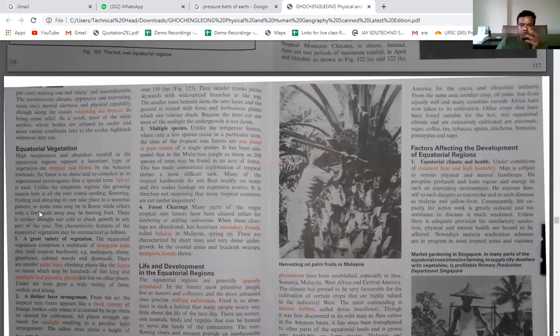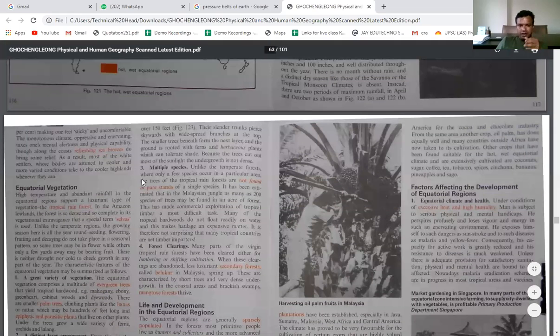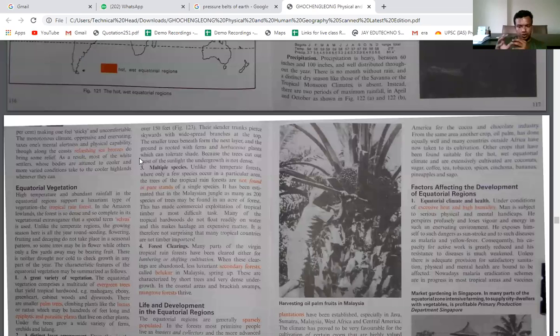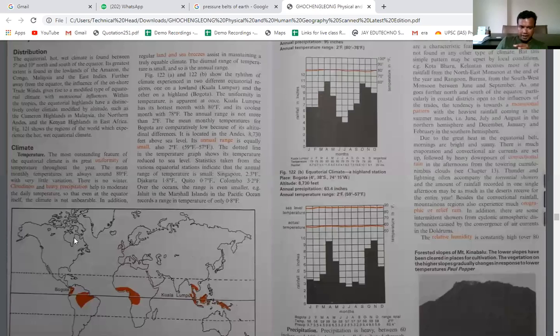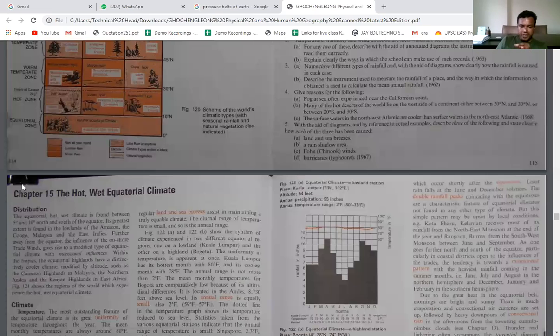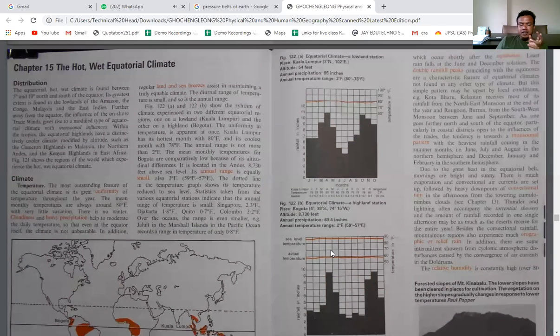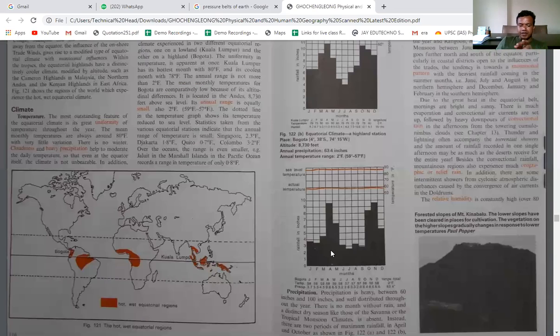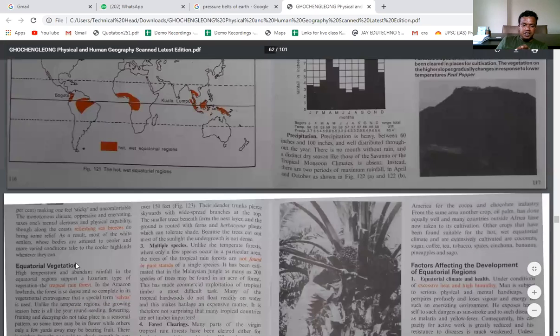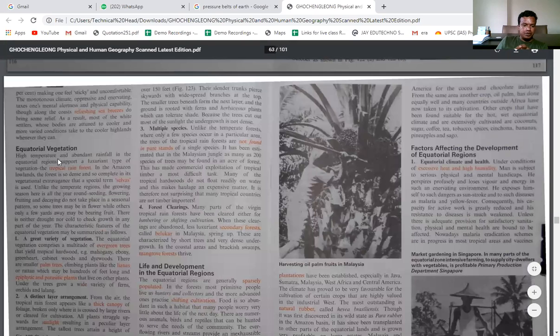So what type of vegetation? Whenever you are considering any type of climate, what do you need to remember? First, you need to remember the location of the climatic zone. Then we need to check the temperature, what is the difference in the temperature? Here you can see the temperature is high throughout the year. Rainfall, every day there is rainfall, and obviously the temperature and rainfall lead to the vegetation. So here you can see the vegetation is what? Tropical rainforest. So here you can find tropical rainforest, dense forest,